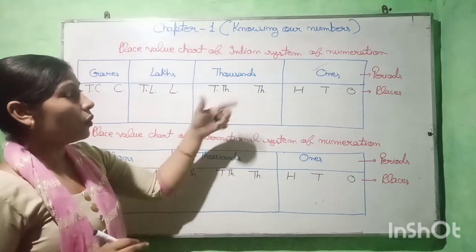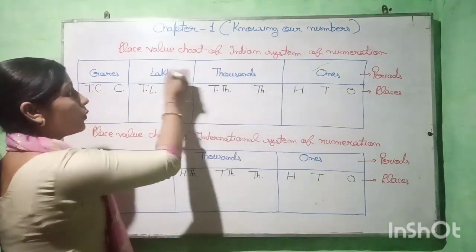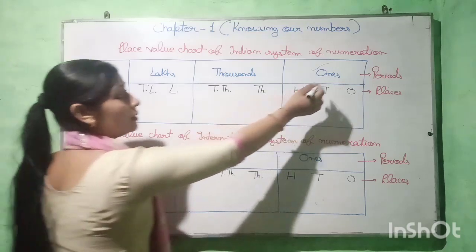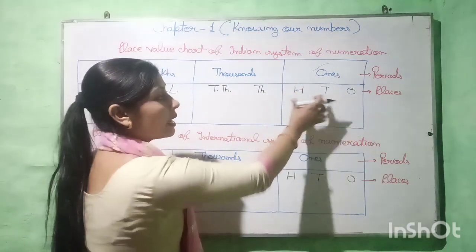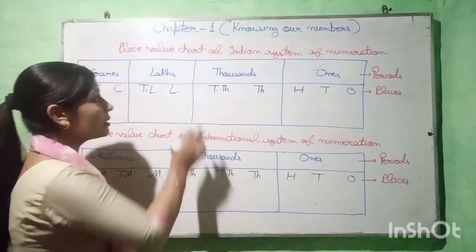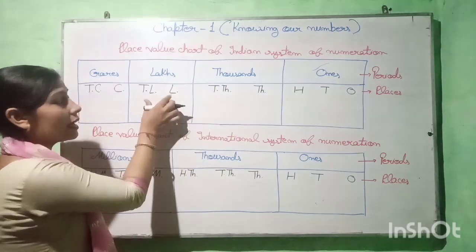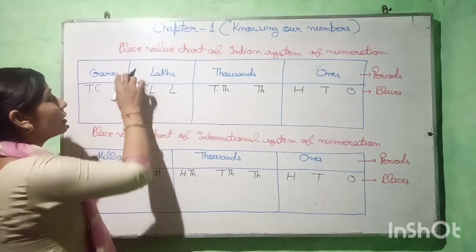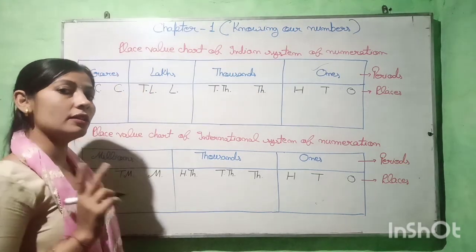Or we can say we have four periods. In the ones period, we have 3 places. In the thousands period, 2 places. In the lakhs period, 2 places. And in the crores period also, 2 places.